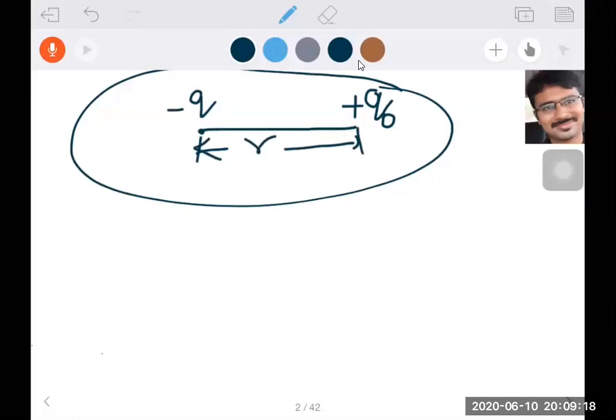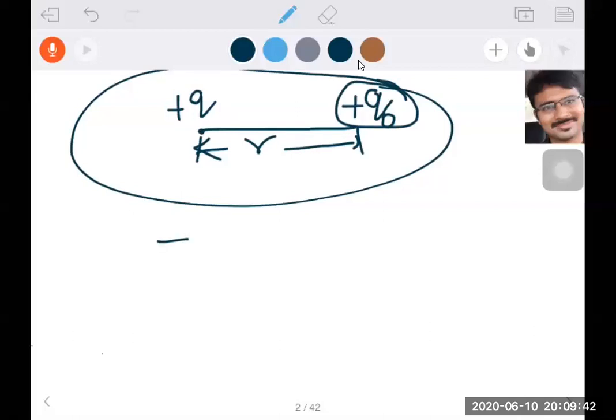When plus Q, the original charge, is there, it is creating the field around it. In that field I brought Q0 and placed it, so Q0 will experience some force. What is the force experienced by this Q0 charge?